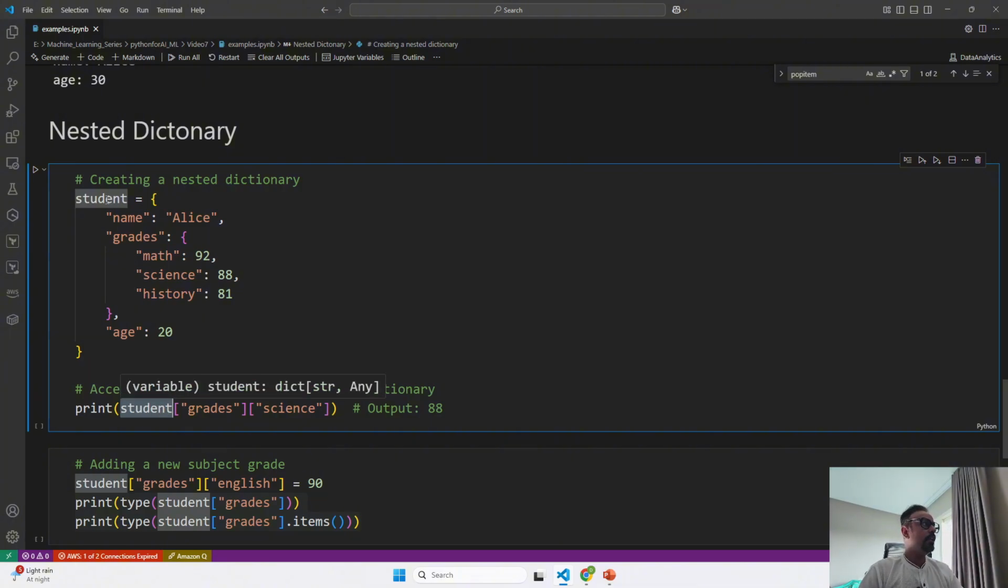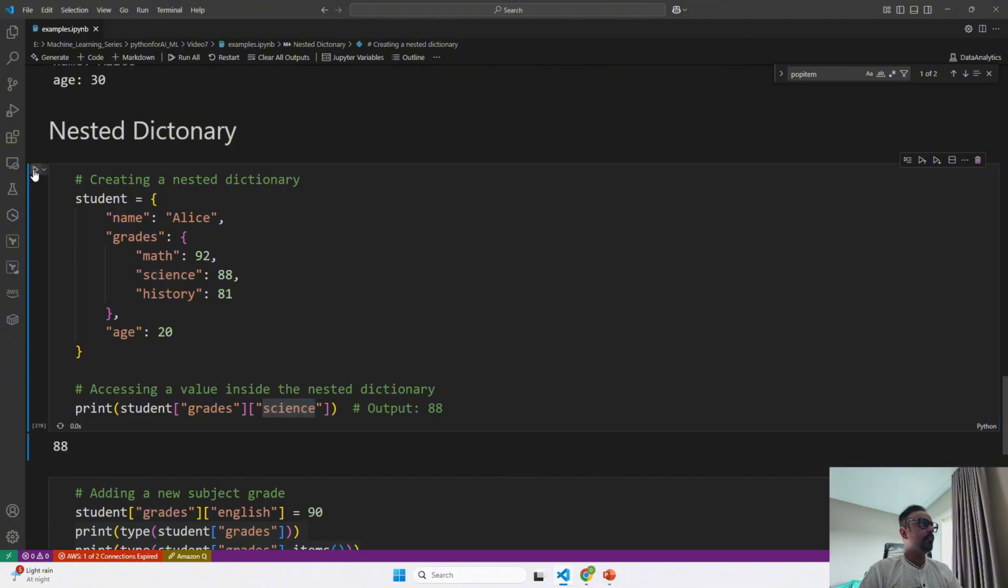Then I will go level by level. My first level is grades. Inside grades, it is science. Then it is going to go ahead and give me the value of this. So if inside grades there would have been one more dictionary, then you have to follow the same pattern where you give the square brackets and follow them one after another.